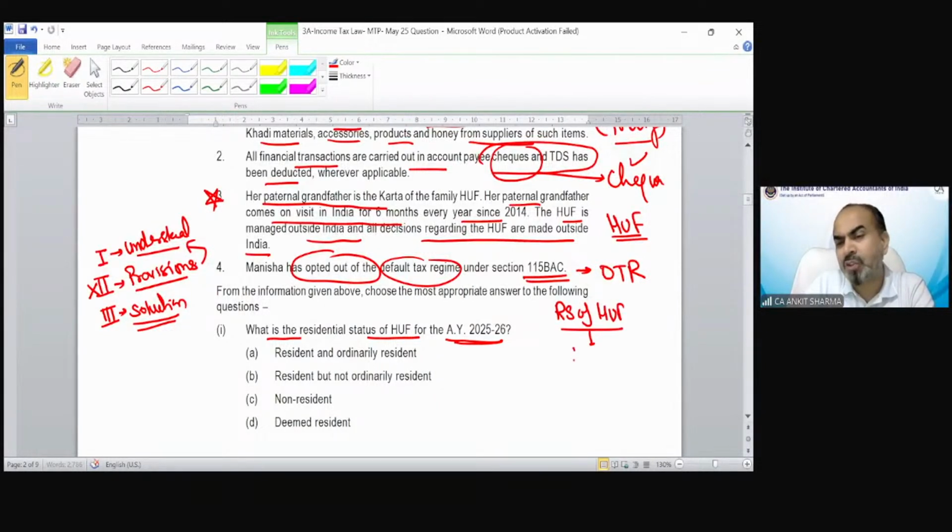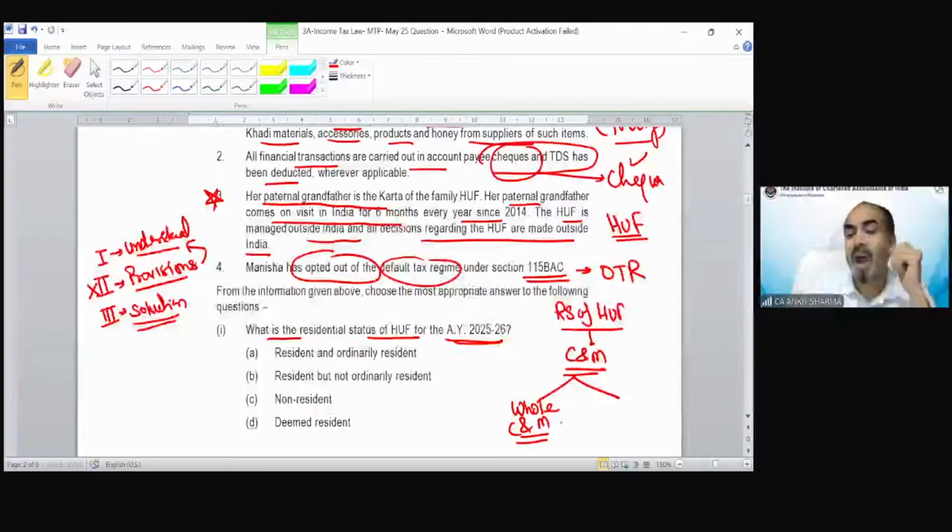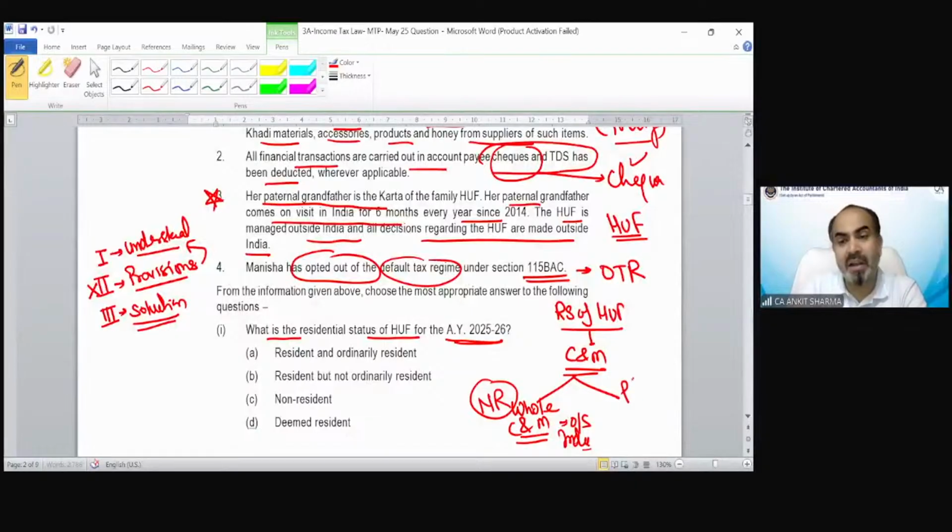So it's based on control and management. If whole control and management is outside India, then that HUF is going to be regarded as non-resident. But if control and management is partly or wholly within India, then it's going to be regarded as resident.